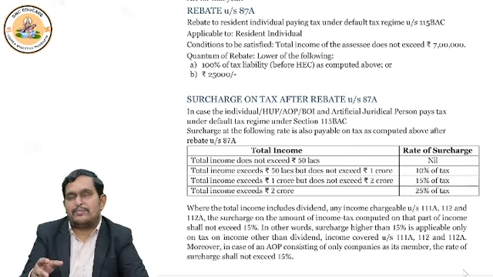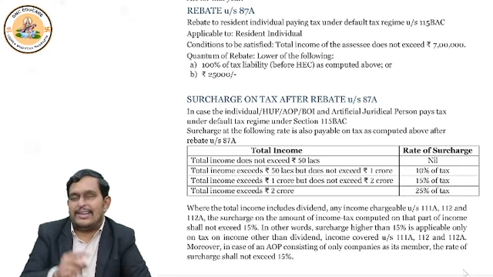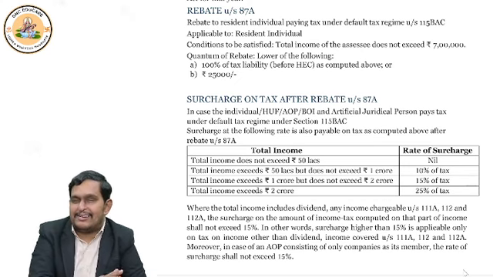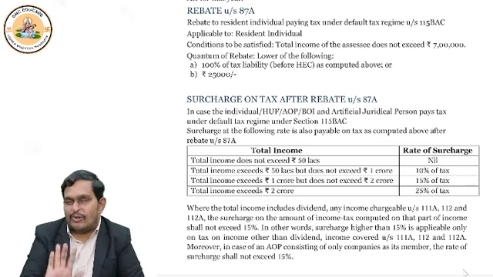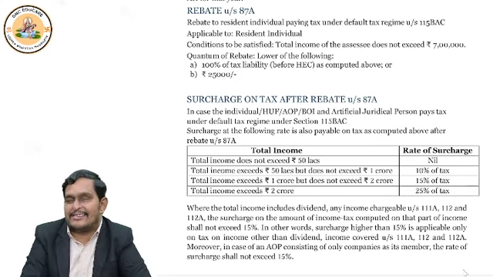So for surcharge purposes also, you have to segregate the income. So 111A, 112, 112A, and dividend income: not more than 15% surcharge. That means it can be less, but it cannot be more. And for other incomes, whatever slab or flat rates we discussed just now will apply. This way you should understand.